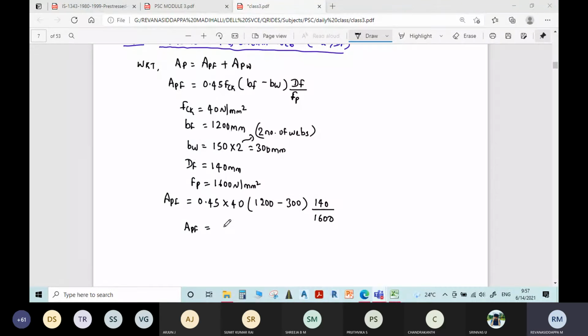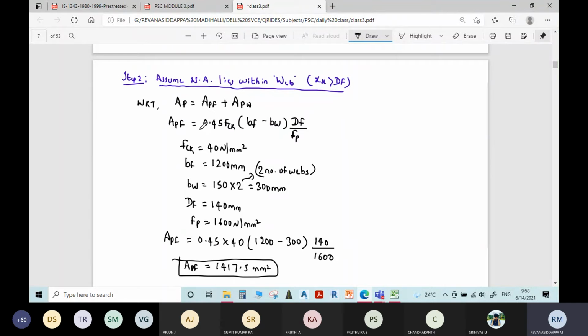What is the value, students, here? APF? Tell me the value. 1417.5, sir. Yes, 1417.5 mm square. Okay, that is the area of pre-stressing steel in the flange portion.